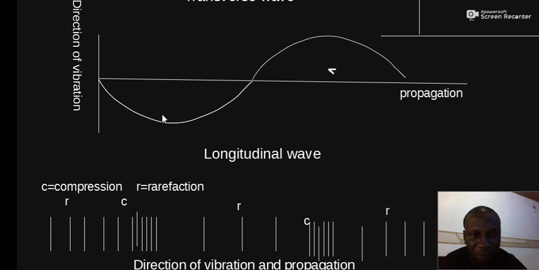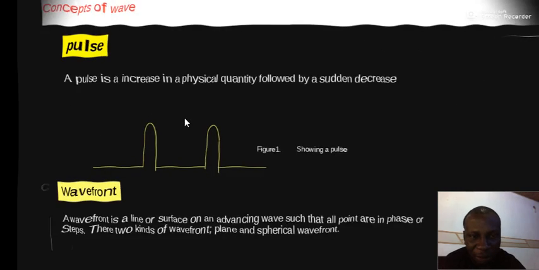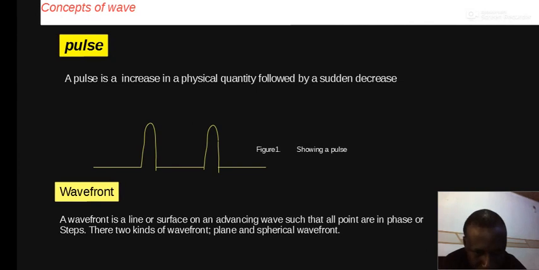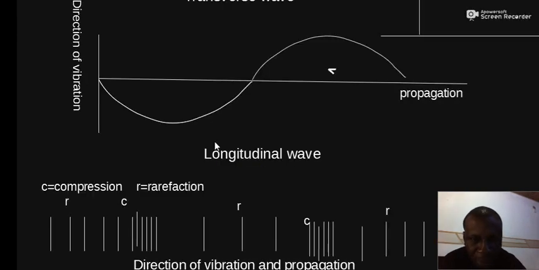Now this curve, like a sine curve, shows the direction or pattern of the wave as it travels along from left to right. The particles of the medium vibrate vertically in this fashion, while the wave travels along horizontally in this fashion. So eventually it gives this curve pattern.